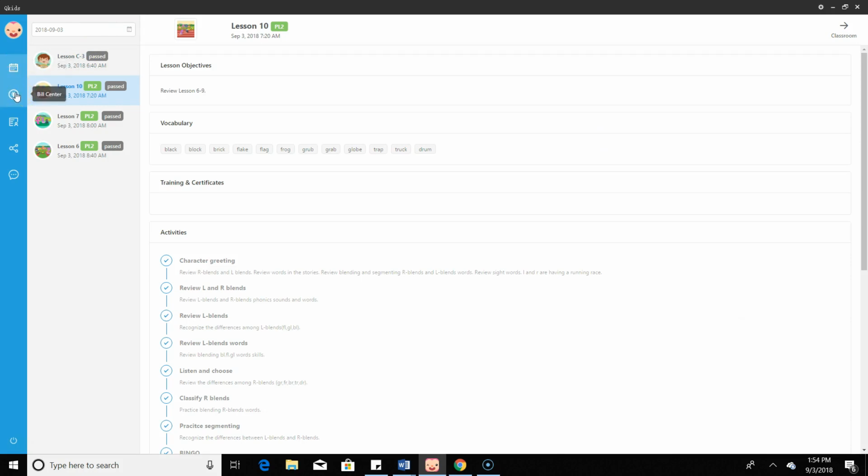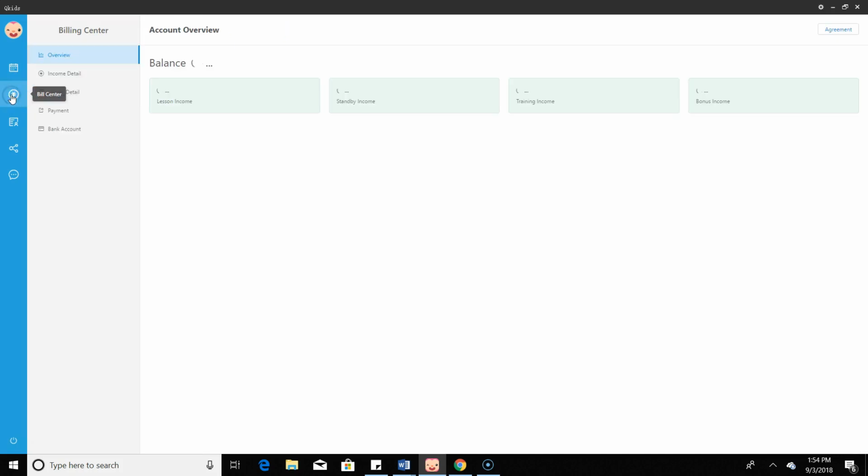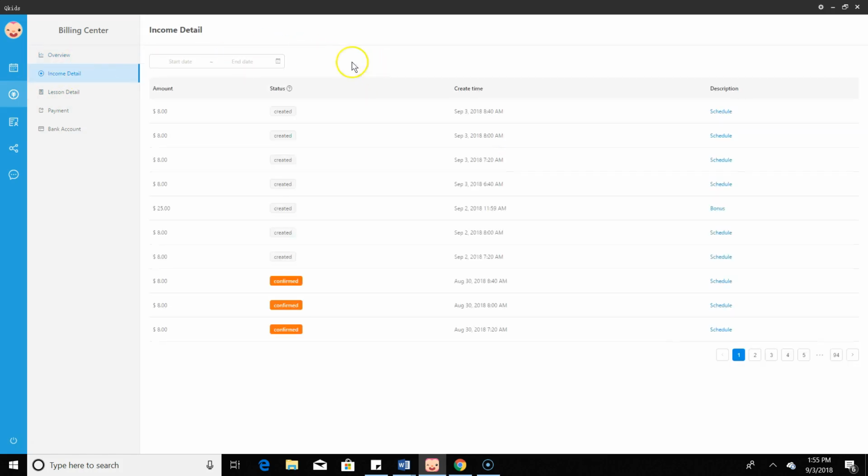Right here is something so great about Qkids that other companies don't have. Like Data ABC does not have a billing center. So you can't see your overview of how much you have made for the month. Here it's September 3rd, so last month's hasn't canceled out yet. But you can see your lesson income, how much money you've made for your standbys, how much money you've made for training, and how much money you've made for your bonuses. So that's pretty cool.